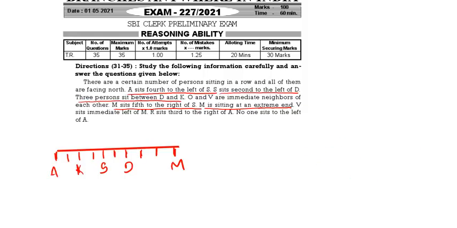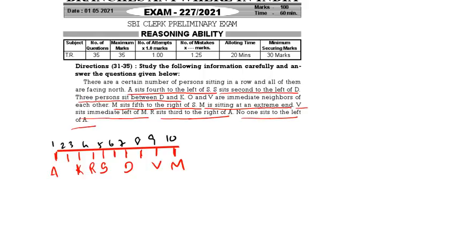Then V is to the immediate left of M. So here we will get V. R is sitting third to the right of A. So here we will get R. No one is to the left of A. So this is the correct arrangement. Now we are having the persons 1, 2, 3, 4, 5, 6, 7, 8, 9, 10 persons are there. So this is the total arrangement.